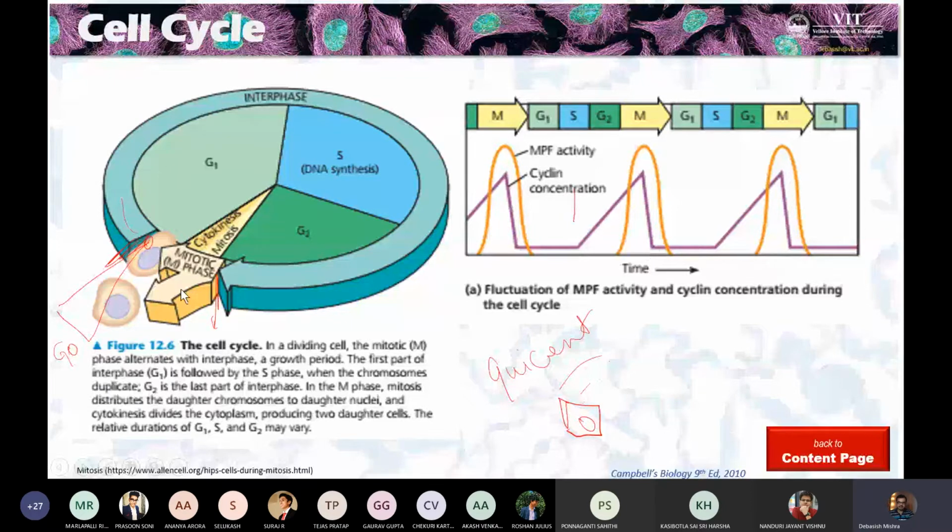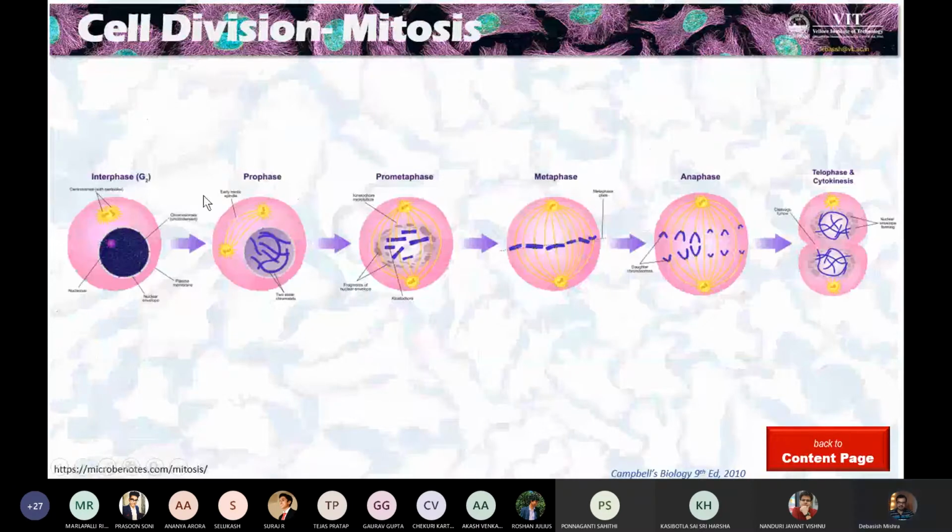I'm not yet showing how the DNA quantity changes. In the mitosis phase, you see the number of chromosomes is the same, but the DNA quantity has already doubled in interphase itself. Once telophase happens, the DNA quantity becomes normal.